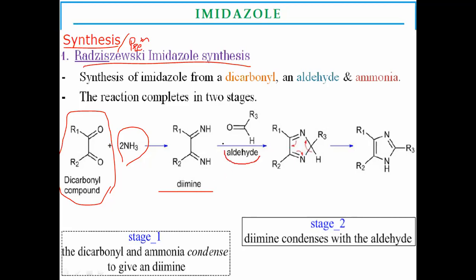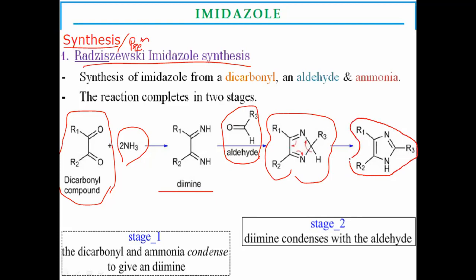Followed by this, they react with aldehydes, substituted aldehydes, to undergo cyclization, followed by condensation, to make substituted imidazoles. That is, a 2,4,5-substituted imidazole is formed. The first step is formation of diamines.